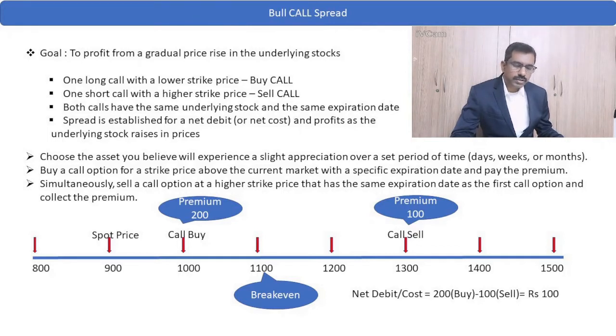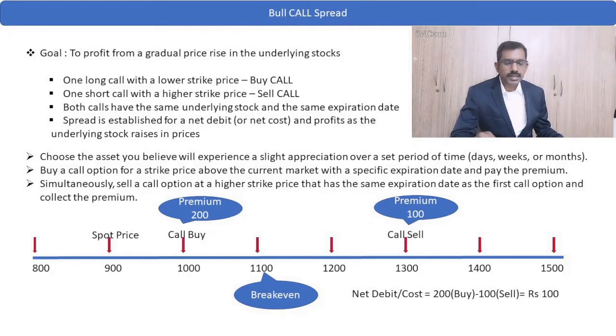Till 1300 our profit will increase, and beyond 1300 the profit will remain the same, because the profit made by the call option is compensated by the sell call option. So our profit will remain flat. Here the maximum loss will be rupees 100 and the maximum profit will be rupees 200. So irrespective of how violently the market moves, our maximum loss will be 100 and the maximum profit will be 200.